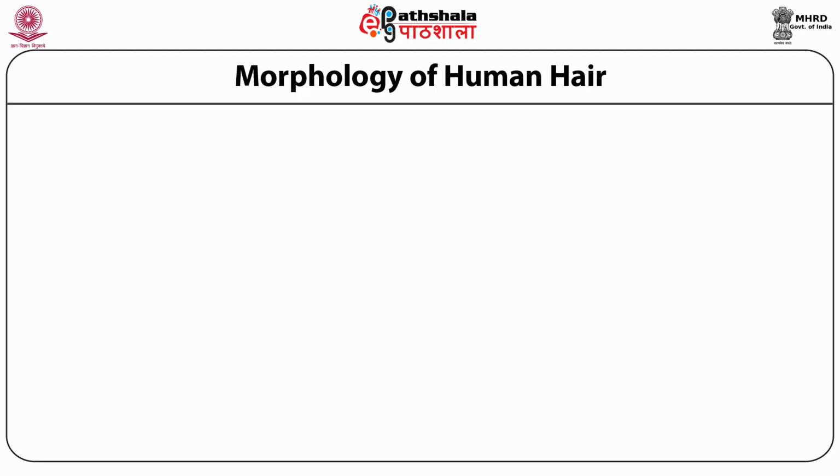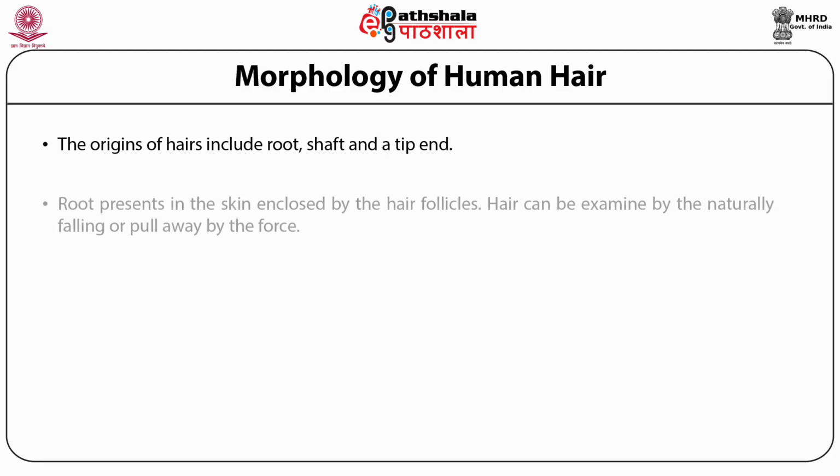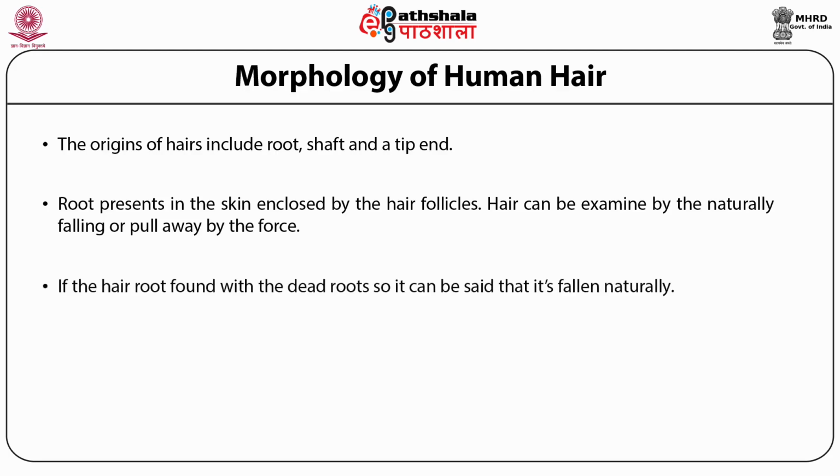The structure of the hair includes the root, shaft and tip end. The hair root is present in the skin, enclosed by the hair follicles. Hair can be examined as naturally fallen or as pulled away by force. If the hair root is found with dead roots, then it reflects that the hair has fallen naturally.